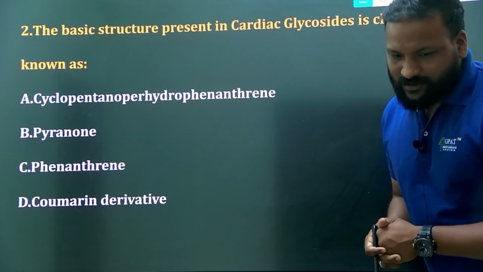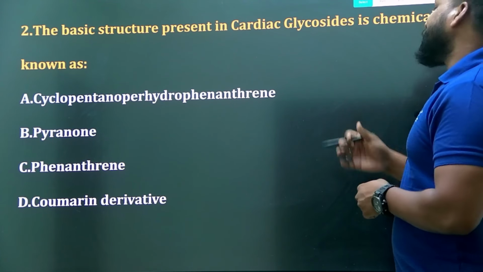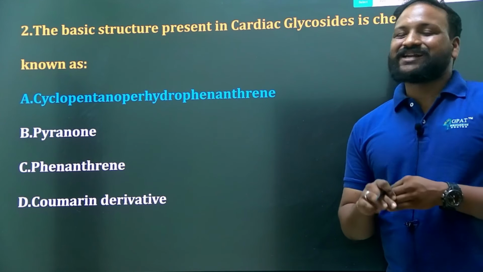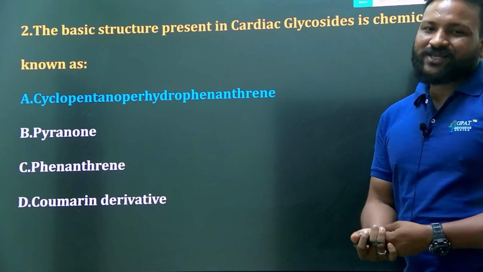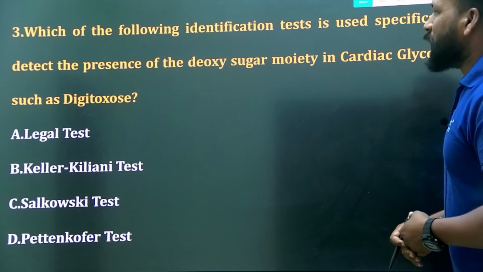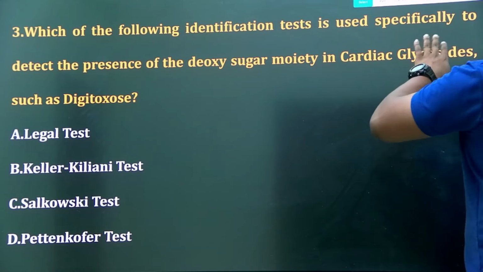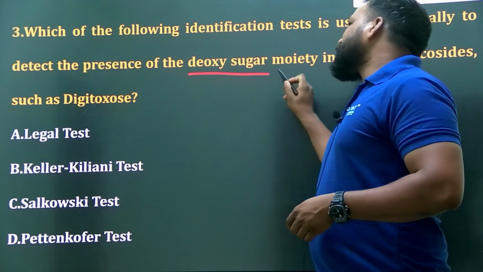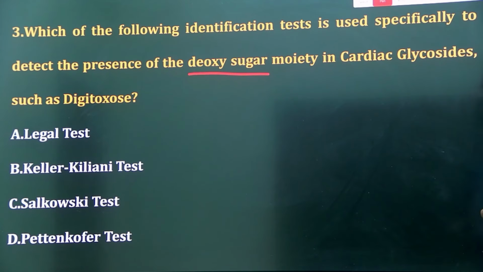Okay, yes. Undoubtedly the right answer will be option A, the cyclopentanoperhydrophenanthrene ring is present, or chemically it is known as that. That's one. Next question. Which of the following identification tests is used specifically to detect the presence of deoxysugar? Deoxysugar. Only one test is there, especially to identify the deoxysugars.